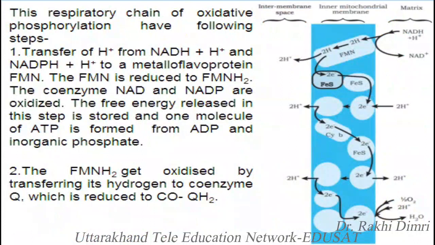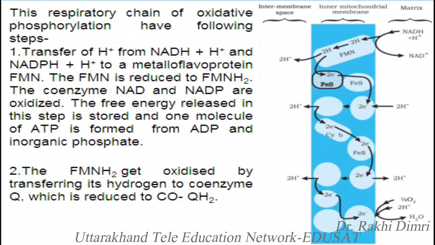This respiratory chain of oxidative phosphorylation has the following steps. First is transfer of hydrogen ion from NADH plus H ion and NADPH plus H ion to a metalloflavoprotein FMN. The FMN is reduced to FMNH2. The coenzymes NAD and NADP are oxidized.